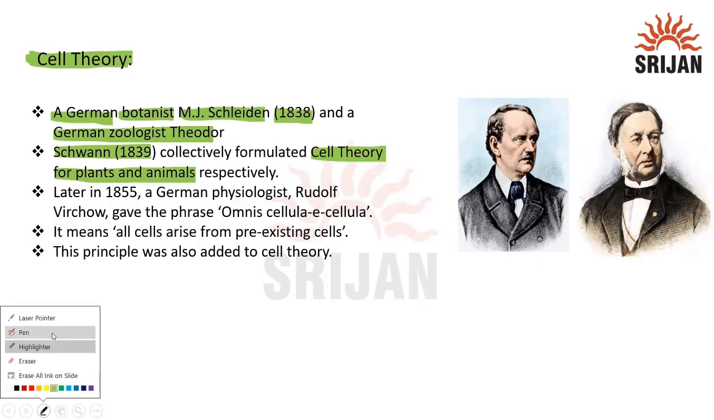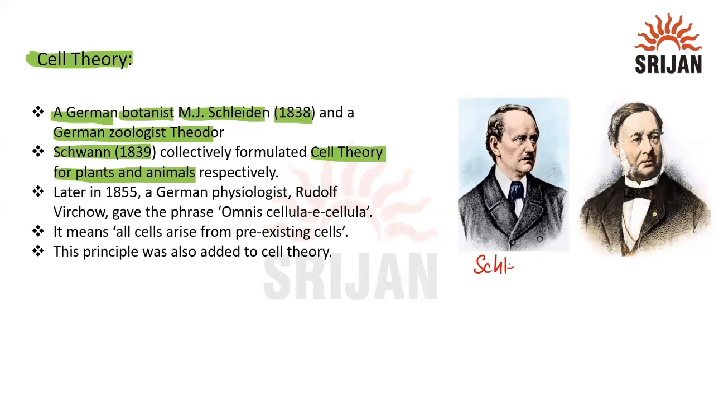In this given image, you are seeing two scientists. Over here, he is Schleiden and here he is Schwann. Coming to the next line, Rudolf Virchow in 1855 gave a phrase, omnis cellula e cellula, that means all cells arise from pre-existing cells. That is a very true statement.